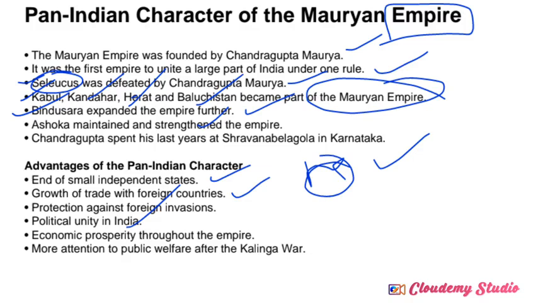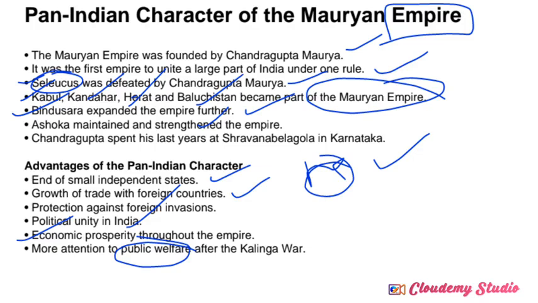So next one, economic prosperity throughout the empire. They contributed to the economic development of the Mauryan empire by promoting trading activities, by having good relationships with foreign countries, and by defeating other foreign rulers. So totally the economic condition, prosperity and wealth of the Mauryan empire started to increase. These are all what we call the advantages of pan-Indian character, and another one is that it contributed to the public welfare.